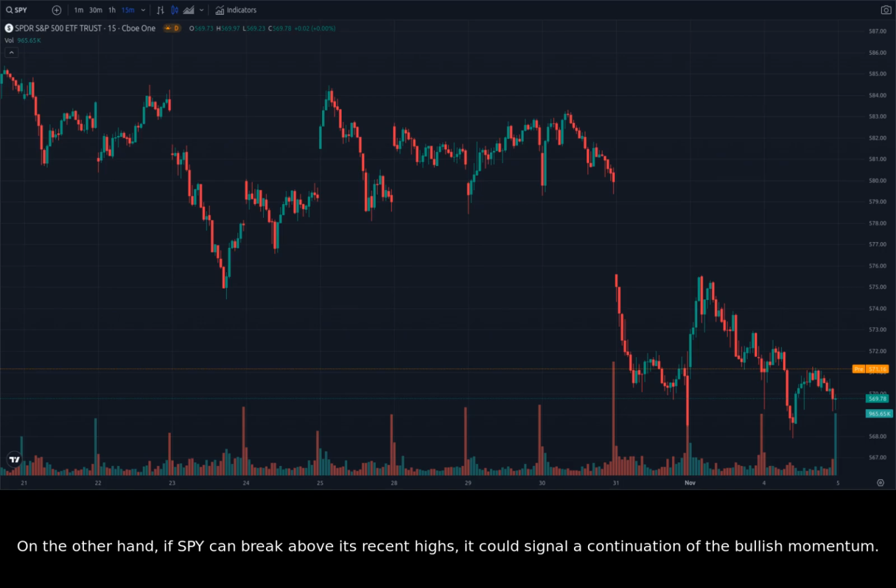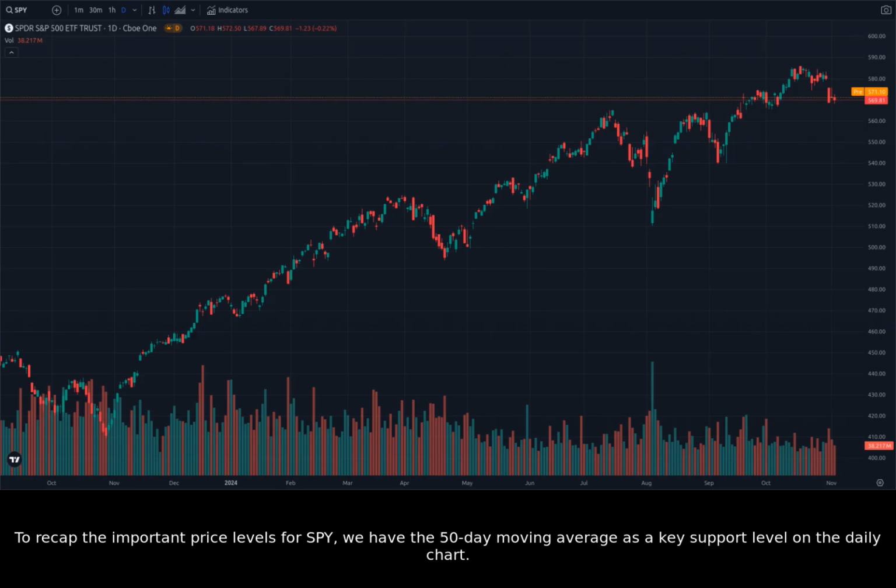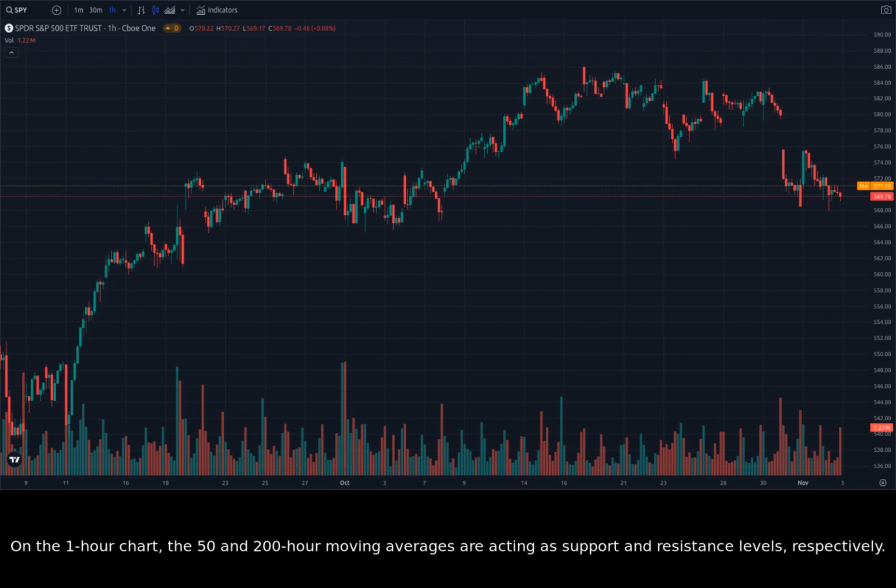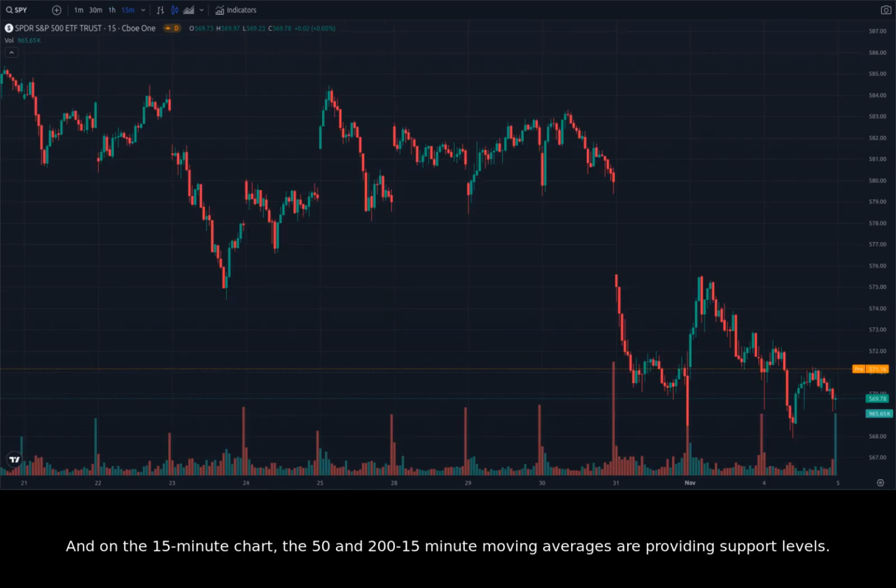To recap the important price levels for SPY, we have the 50-day moving average as a key support level on the daily chart. On the 1-hour chart, the 50 and 200-hour moving averages are acting as support and resistance levels, respectively. And on the 15-minute chart, the 50 and 200 15-minute moving averages are providing support levels.